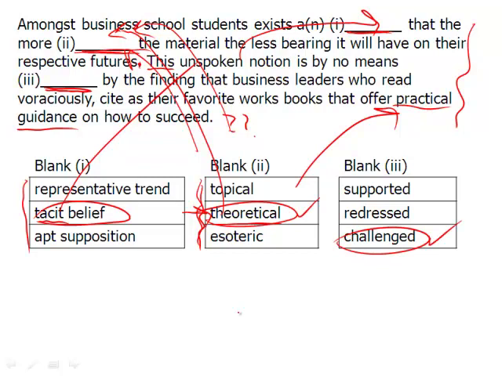And so this is a very difficult one. It's probably one of the more difficult ones in this text completion module. But the key is sometimes you do have to break the rules a little bit. If you can't quite come up with your own word, you can know that practical, for instance, has to be the clue for the second blank, and therefore maybe it's practical or maybe the opposite, and then you can look down at the answers. So don't always feel you have to come up with your perfect own word. You can look at the answers, but the key is, of course, looking at the answers once you've really thought through and dissected the sentence. So the answers are: tacit belief, theoretical, and challenged.